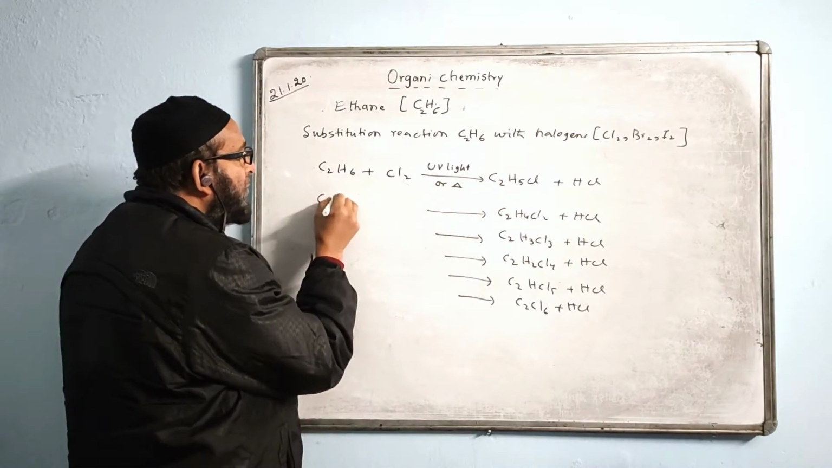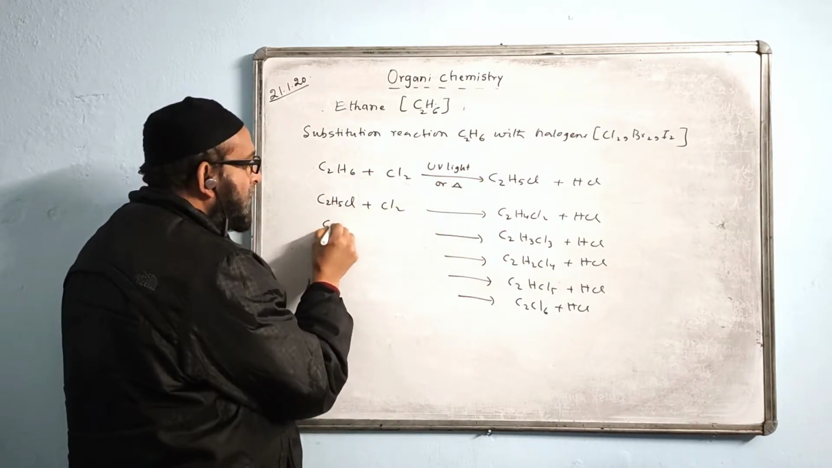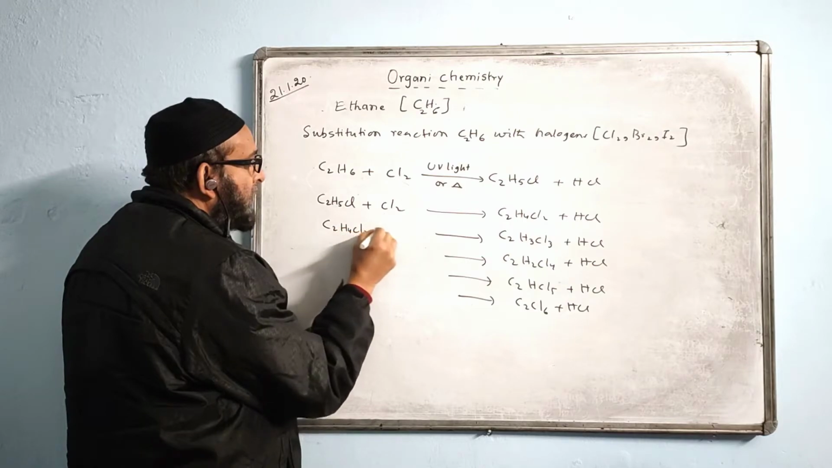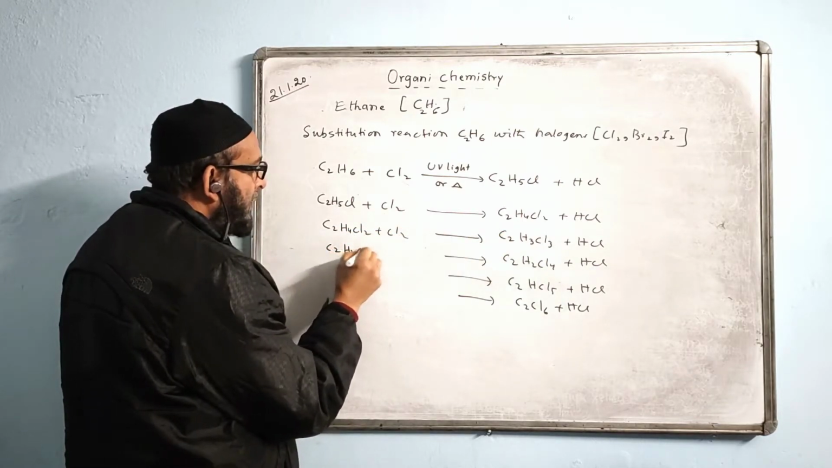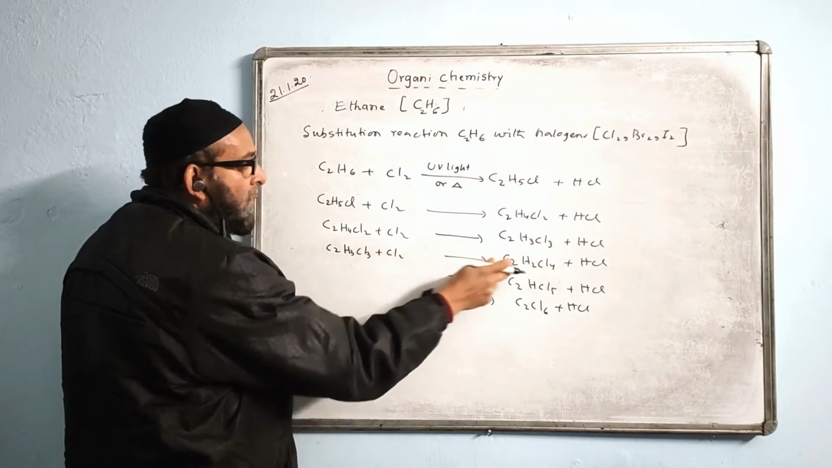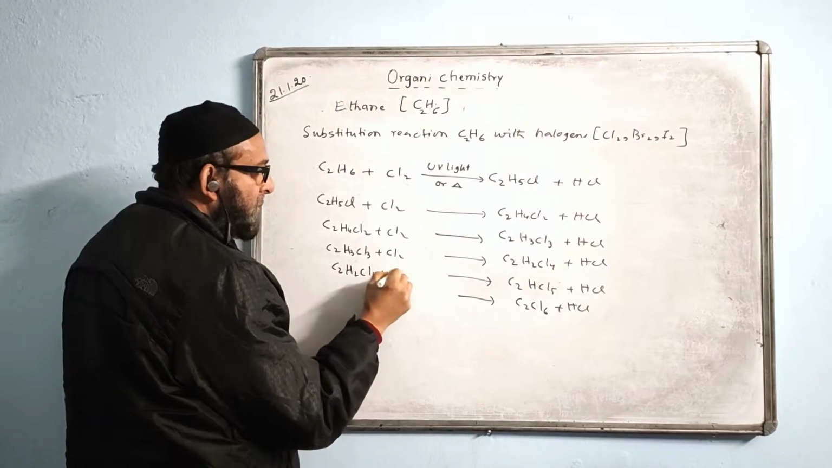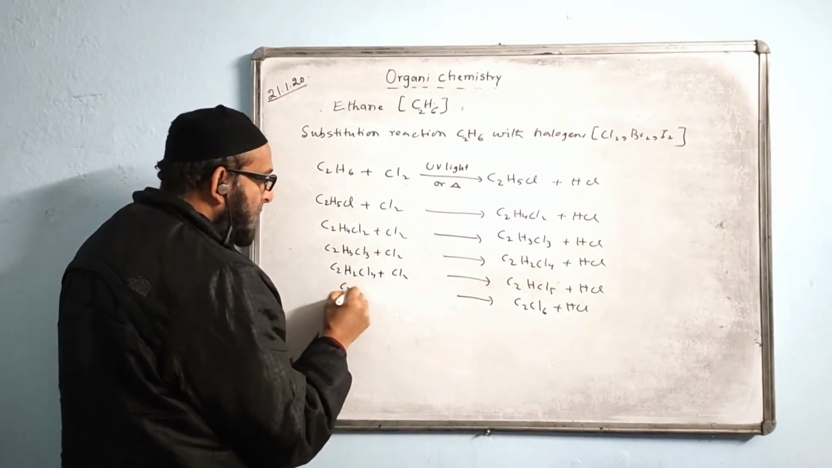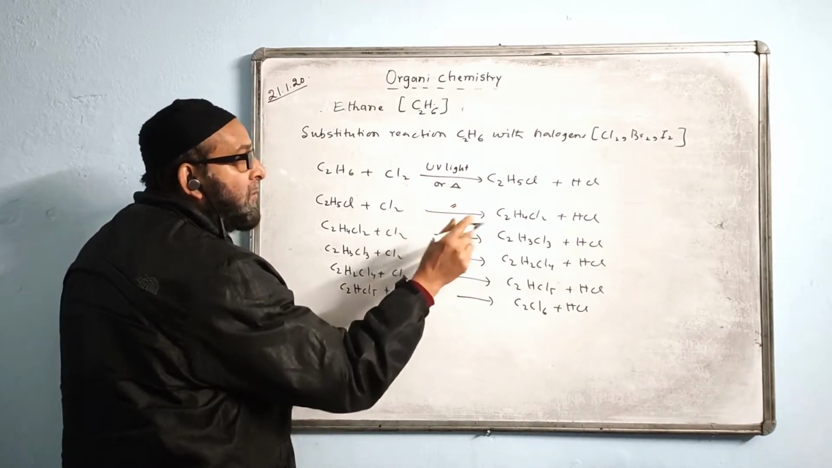We can add the C2H5Cl plus Cl2. This only will come here. C2H4Cl2 plus Cl2. This product only comes here. C2H3Cl3 plus Cl2. This only will come here. C2H2Cl4 plus Cl2. This will come here. C2HCl5 plus Cl2. And this same condition.